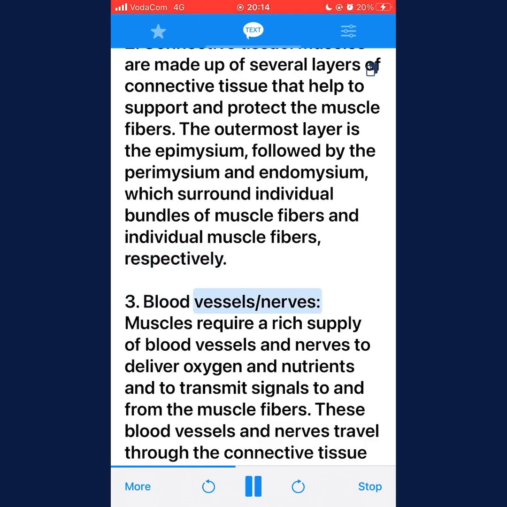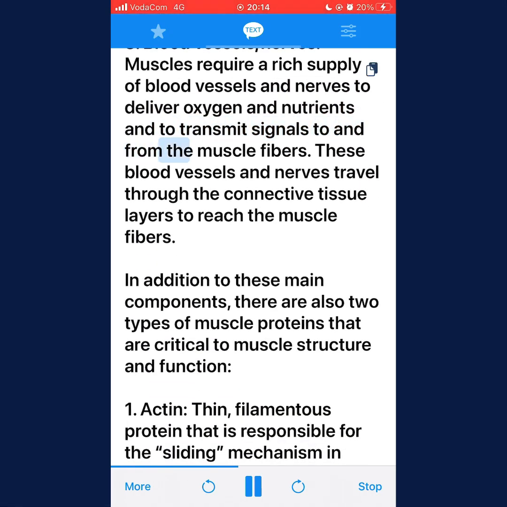3. Blood vessels and nerves. Muscles require a rich supply of blood vessels and nerves to deliver oxygen and nutrients and to transmit signals to and from the muscle fibers. These blood vessels and nerves travel through the connective tissue layers to reach the muscle fibers.